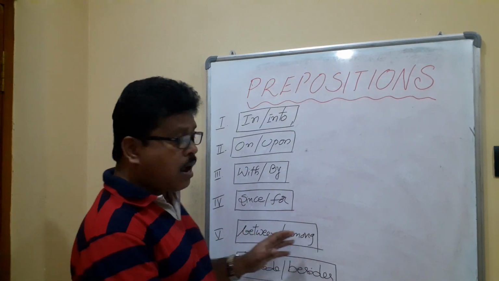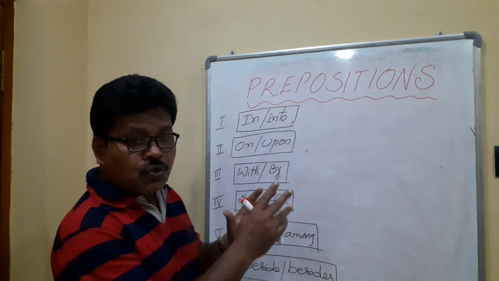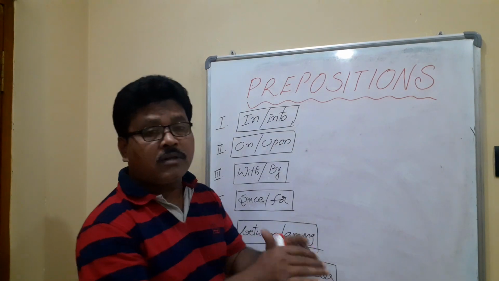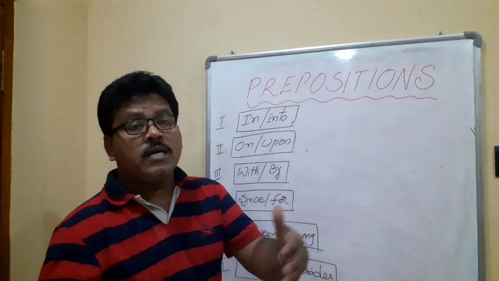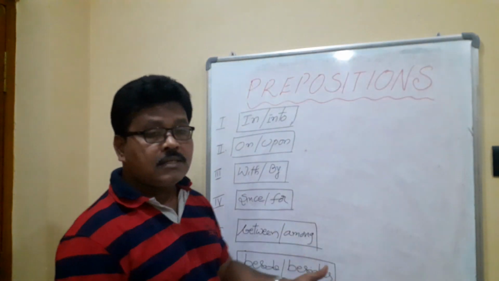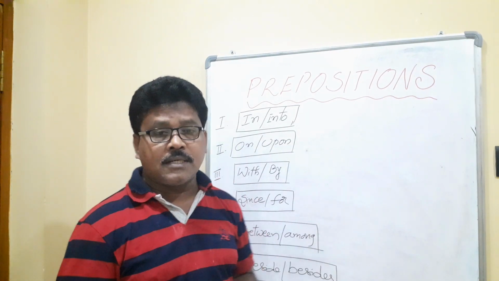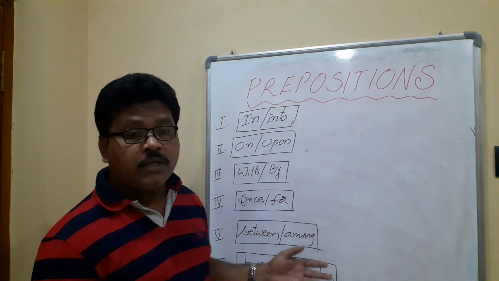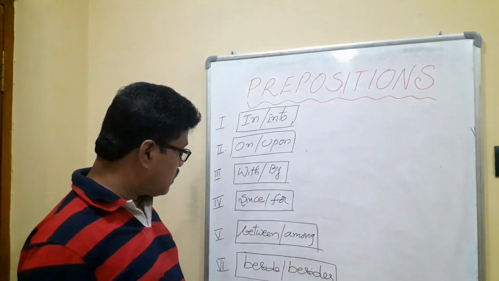Next, between, among. Between is for two members, and among is for more than two. The old man distributed his property between his two sons, among his three sons. She is sitting between her parents. And the four thieves shared the money among themselves.